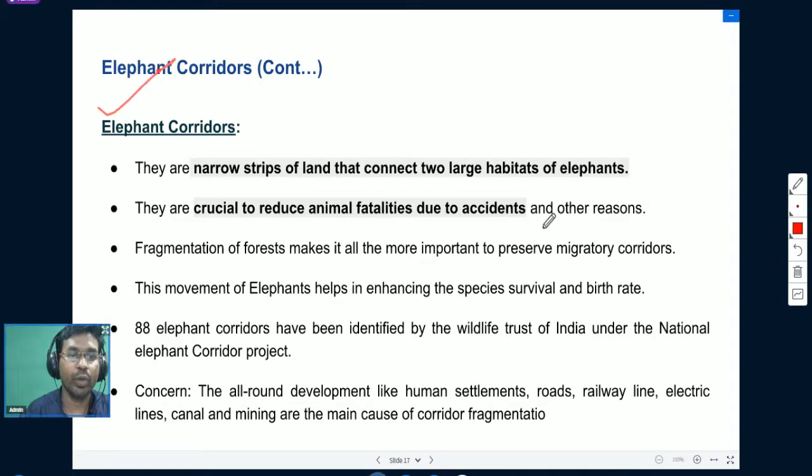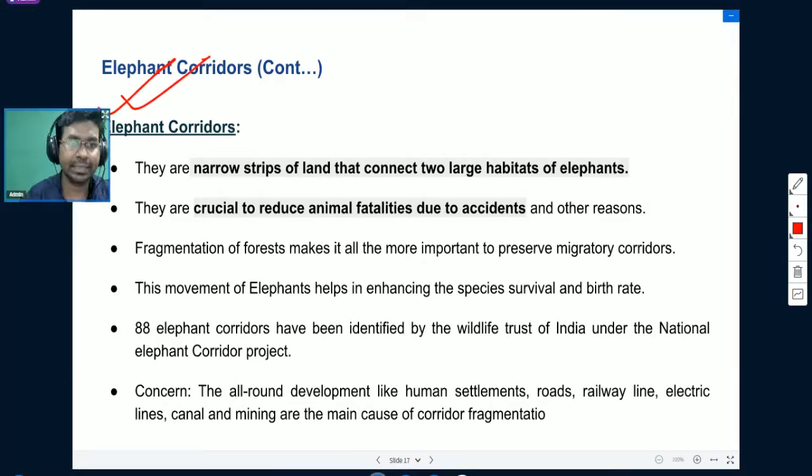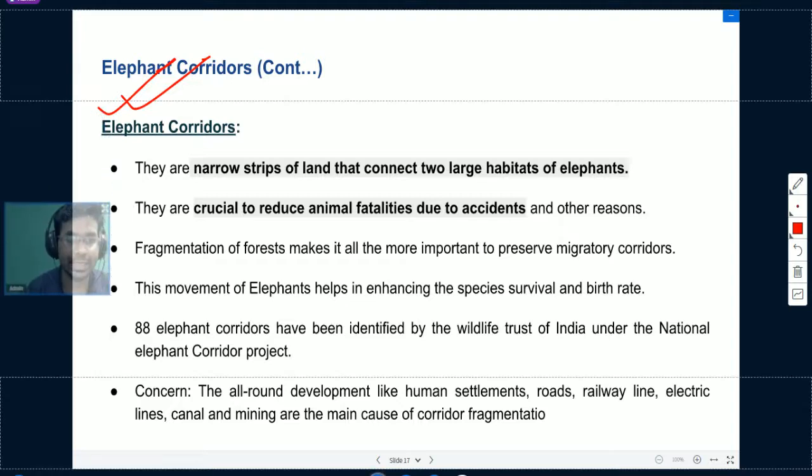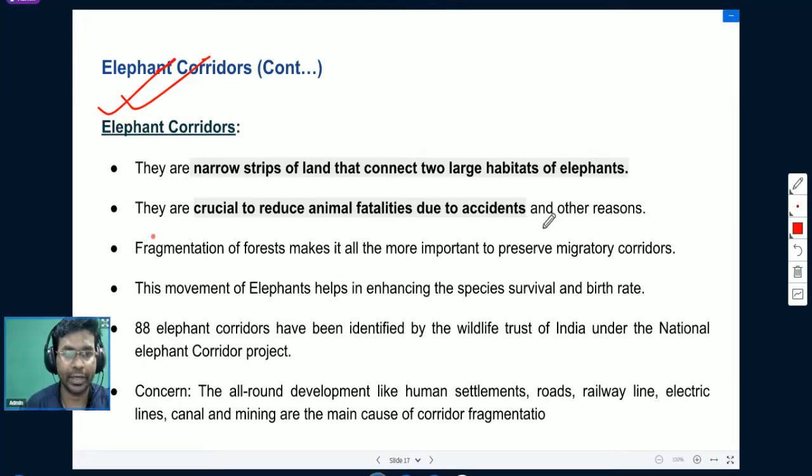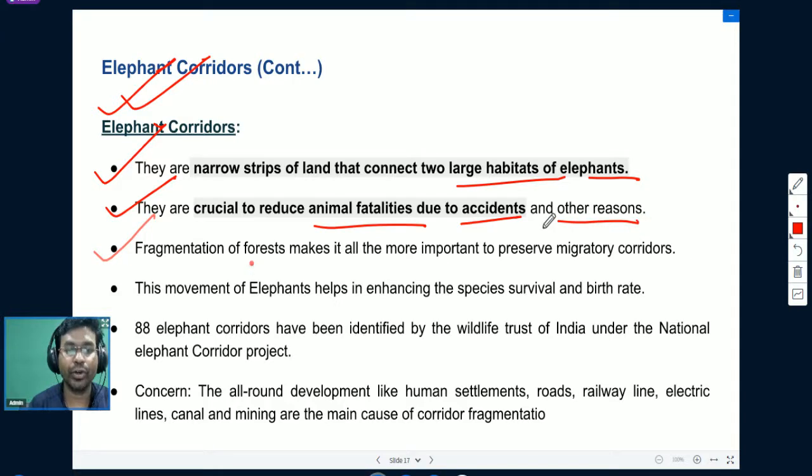So what are elephant corridors? Let us understand about elephant corridors in detail. Elephant corridors are narrow strips of land that connect two large habitats of elephants. They are crucial to reduce animal fatalities due to accidents and other reasons. Fragmentation of forests makes it all the more important to preserve migratory corridors.